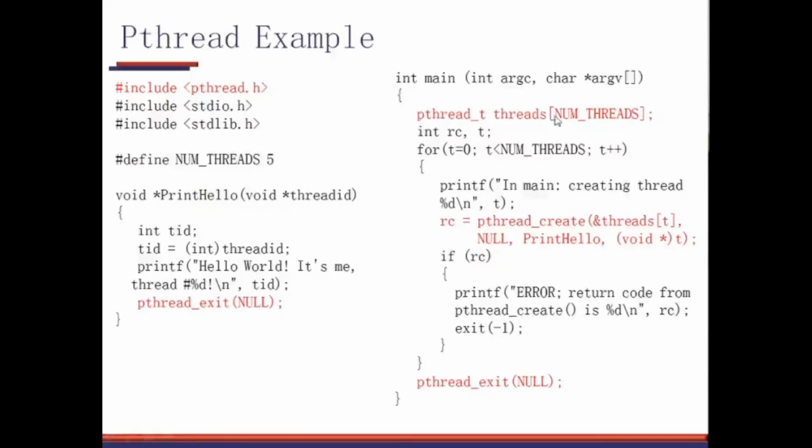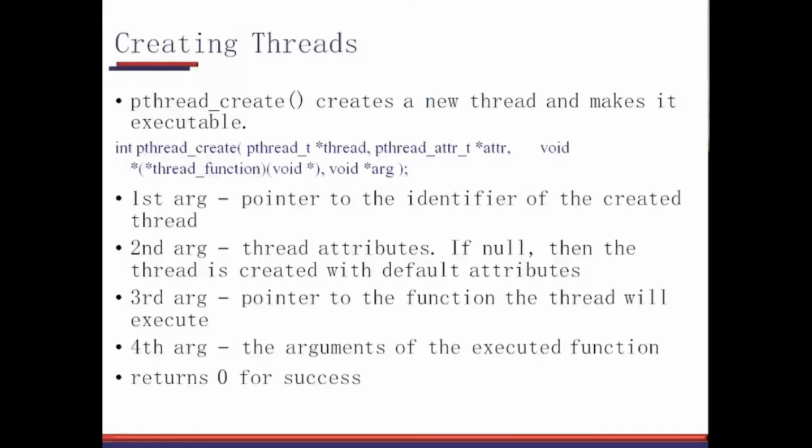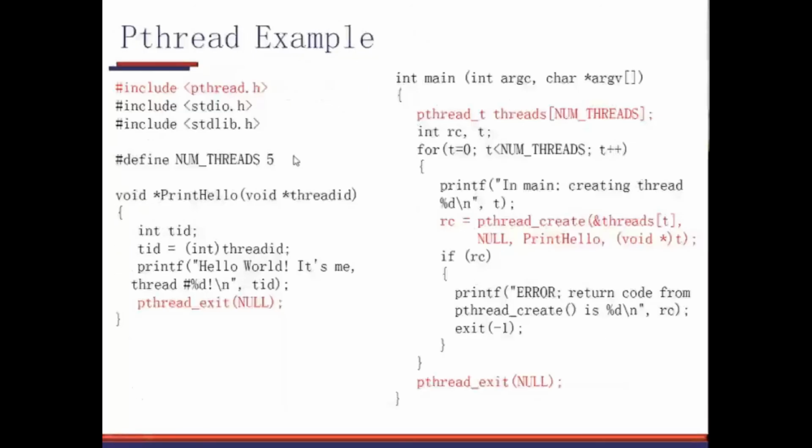In the main program, I am declaring threads as an array of 5, and this array is of type pthread_t. As I told you before, pthread_t is a data type, it is not a variable. So I have declared an array of that data type pthread_t. Then I declare some integers for the return value and a loop variable. So for t equal to 0 up to the number of threads, I am creating 5 threads, t++.